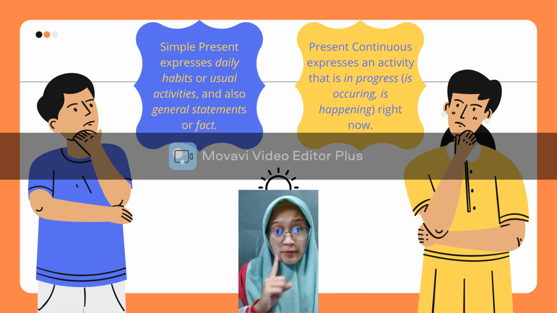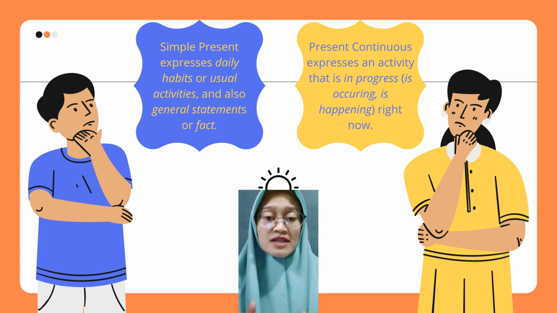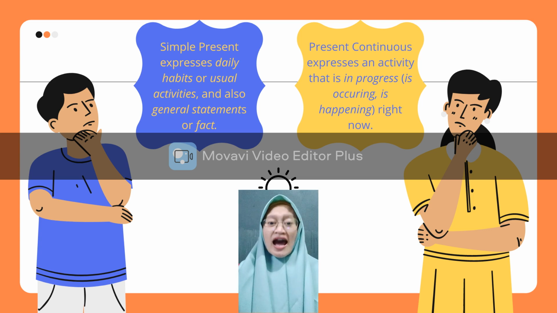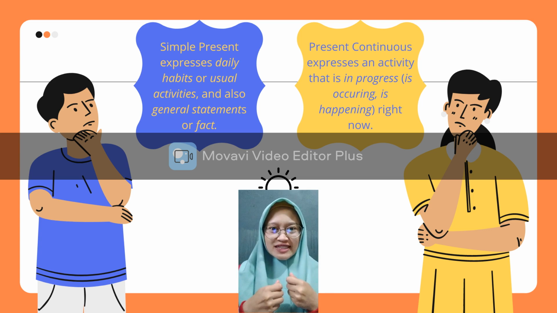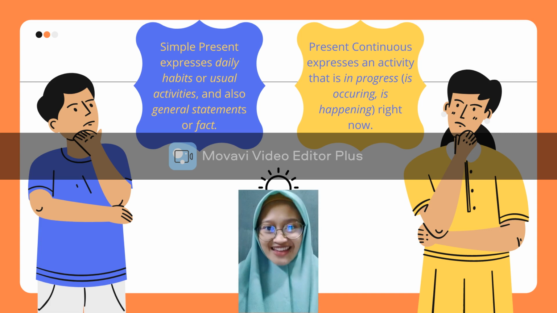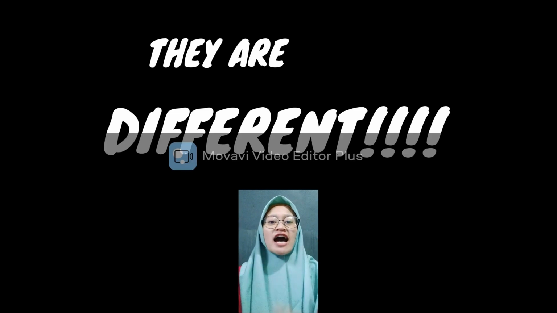And how about present continuous? So present continuous is the tense that expresses activities that are occurring or happening right now. For example, I am eating right now. It means at the time I am eating. Like that. So we can conclude that simple present and present continuous are different. So they are different.